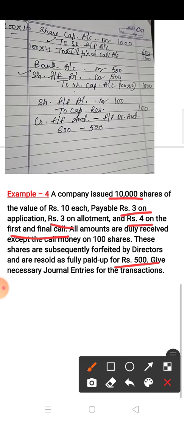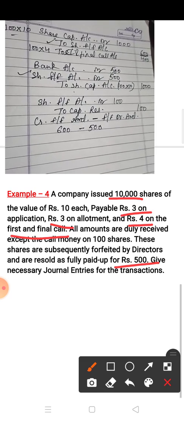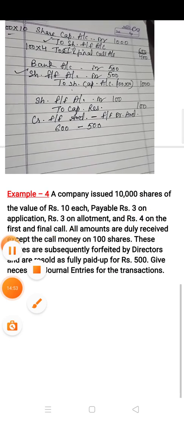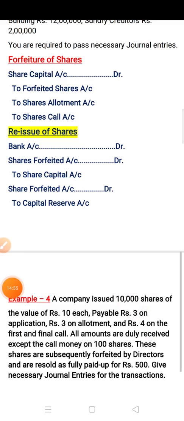Okay, in this way you have to do the forfeiture of shares and reissue of shares. I hope you all have understood the forfeiture and reissue of shares. So children, solve questions based on this topic in your notebook. Thank you. Sai Ram.